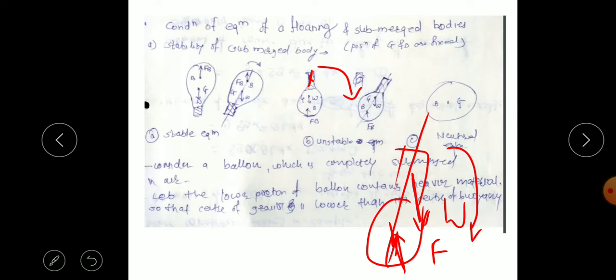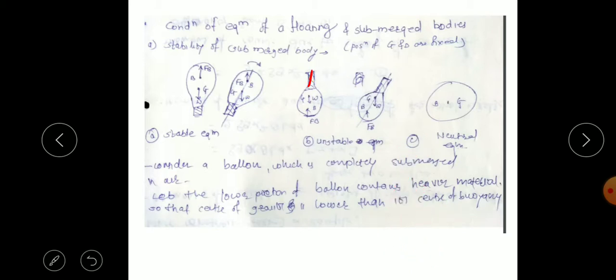So the object will be continuously turning and will not return to the original position. This is called an unstable equilibrium. So when G, the weight, is on the upper side, the object will be continuously turning, and that is called unstable.